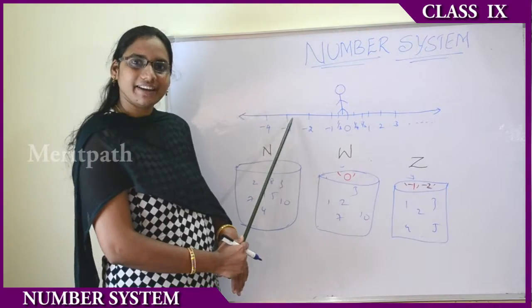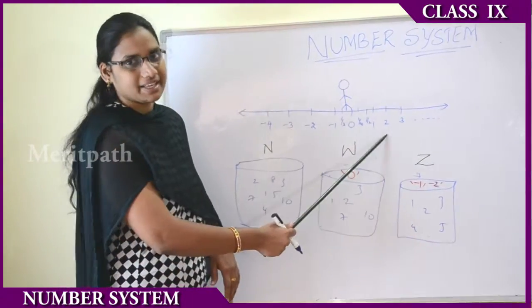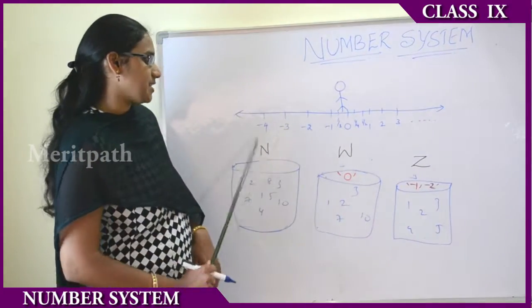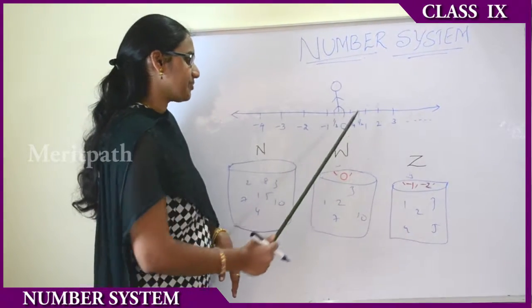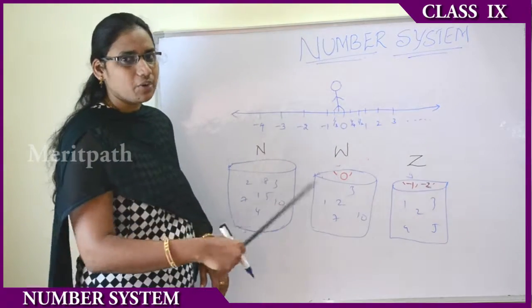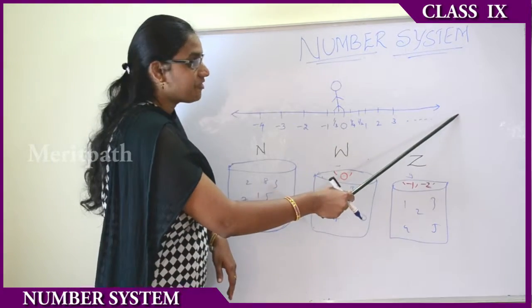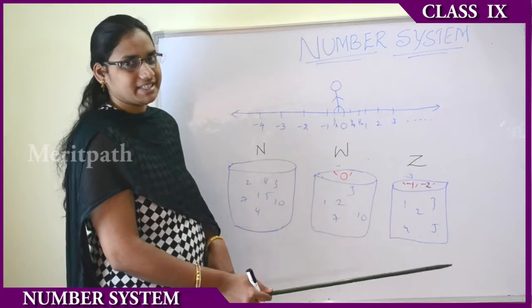Numbers, irrational numbers and rational numbers: all these constitute a number line. These all fall under the number line system. Let us suppose you are a person moving on the number line system. As you go on moving, you will keep seeing numbers infinitely, because the number system is unlimited.